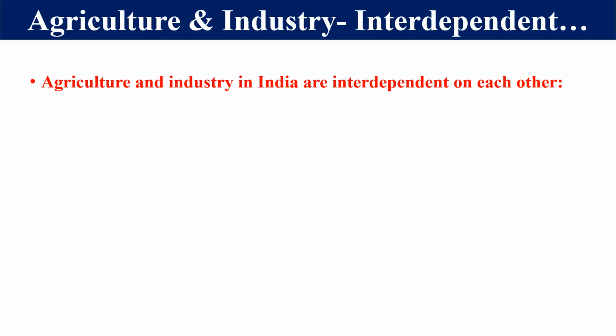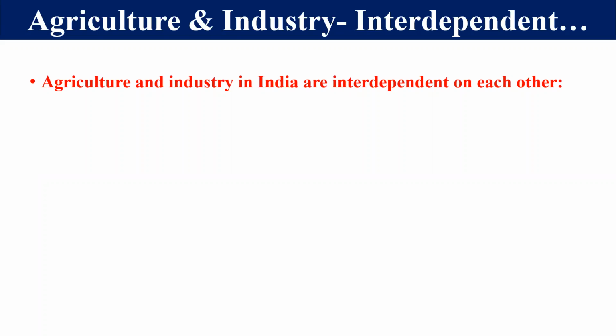Now let's discuss the next question, that is agriculture and industries. They are interdependent on each other. Let's come to this point and let's discuss this thing. First two topics you have cleared. The first one is the introductory part of the manufacturing, means what are the manufacturing units. Second point, the importance of the manufacturing units, right?